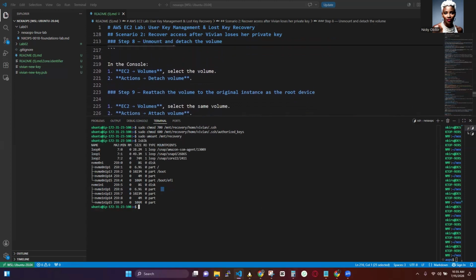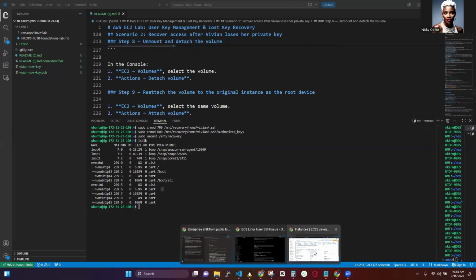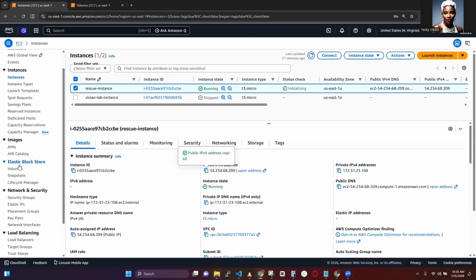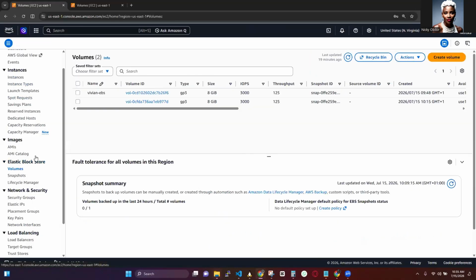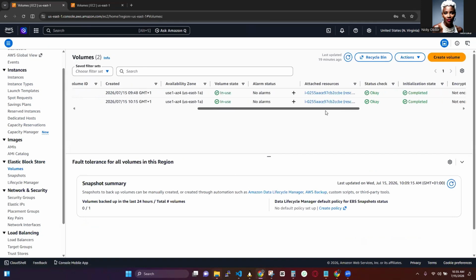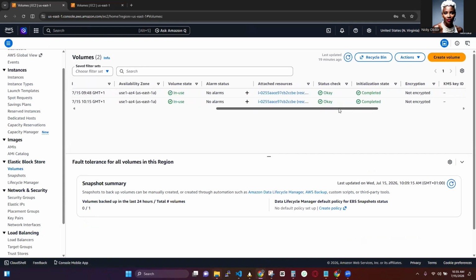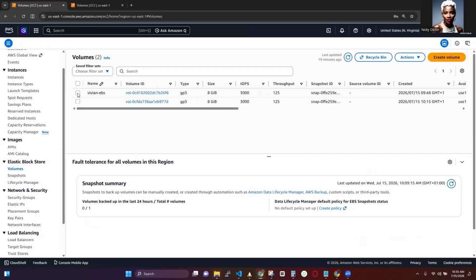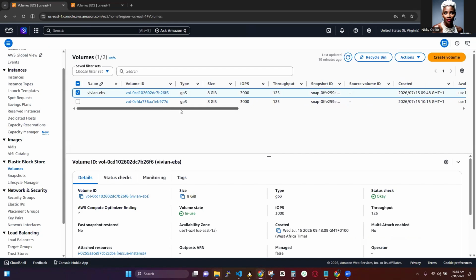So now we go back to the EC2 console and detach the volume from the rescue instance. Let's go here. Right now it is in use, and this is that particular volume that we need to detach.